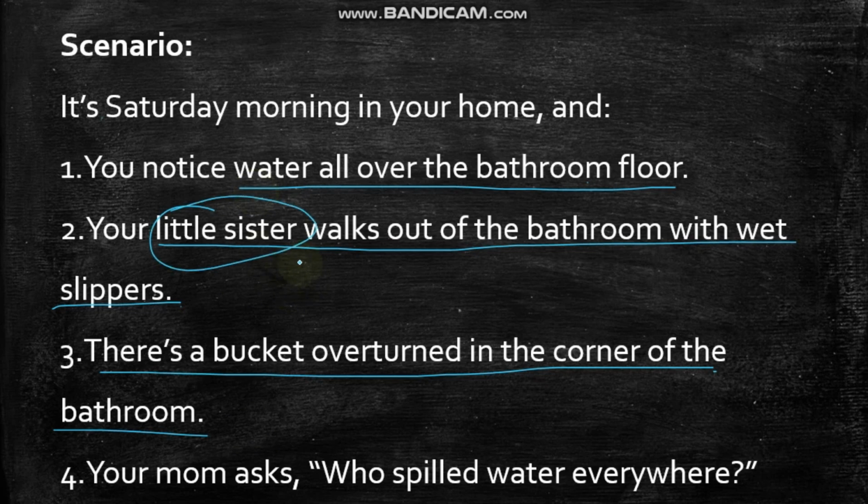She is likely to be the one responsible for spilling water everywhere in the bathroom. Now, the process of reconsidering these statements and coming to a conclusion is what we consider to be logic or logical reasoning. So now I'm going to give a formal definition of what logical reasoning is.